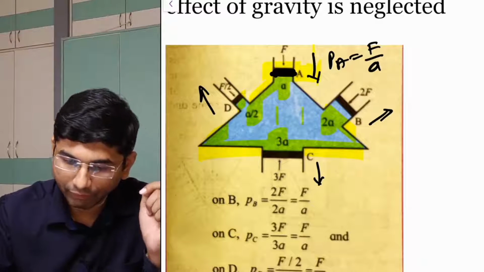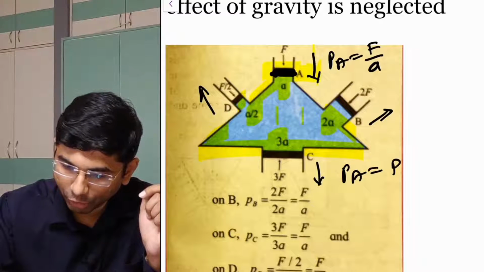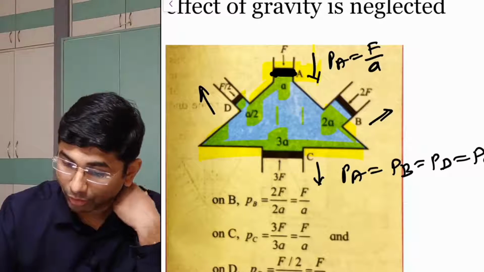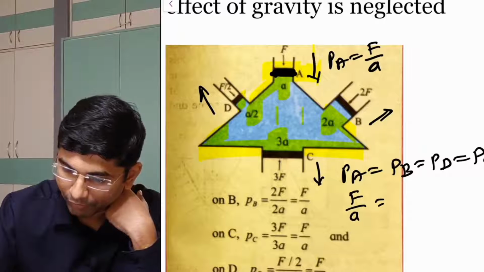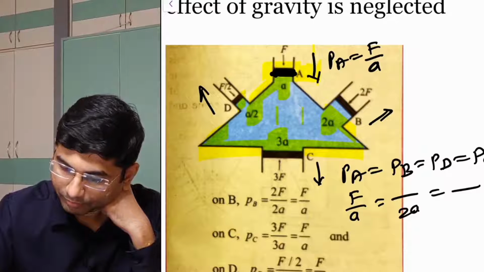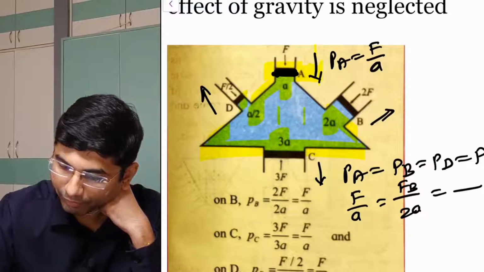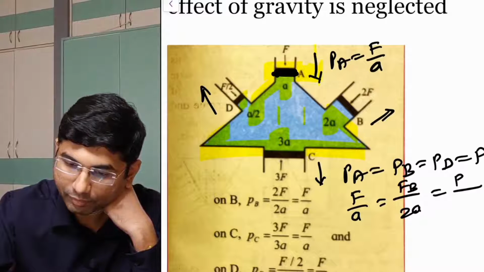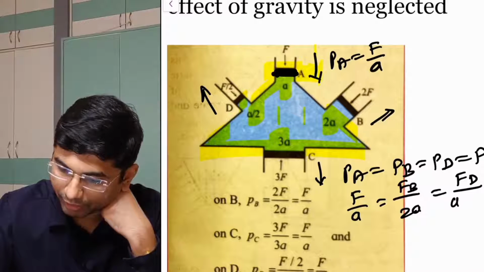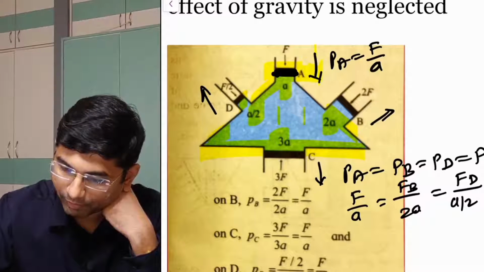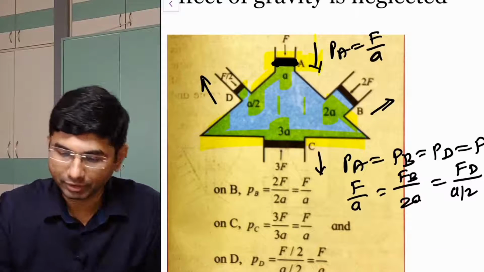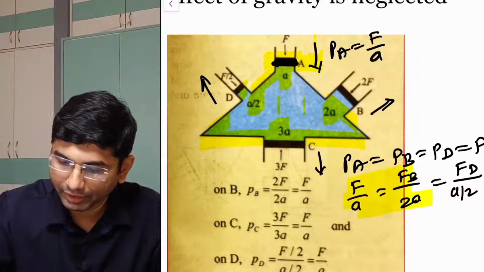Now here the pressure P will be the same everywhere. PA is equal to PB is equal to PD is equal to PC. At every point the pressure is the same. Now how much will the pressure be here? Force upon area. Here the area I know, for A the area is twice A. Here I am writing FB, here I am writing FD, here the area is A by 2, and here I am writing FC, and the area here is thrice A. Now by comparing these equations, first comparing these two, what can we understand?